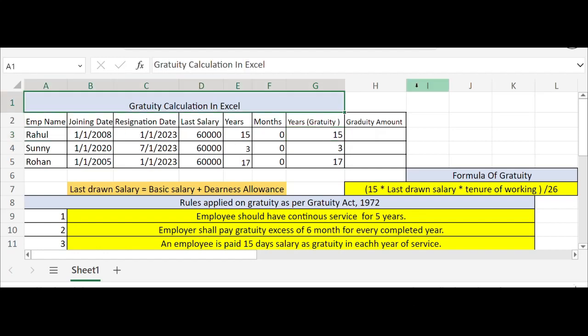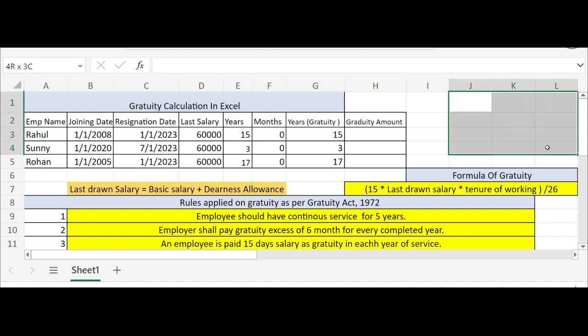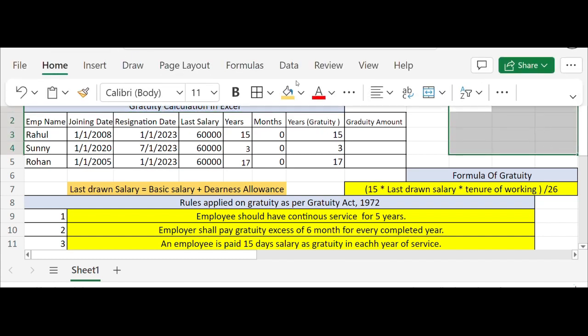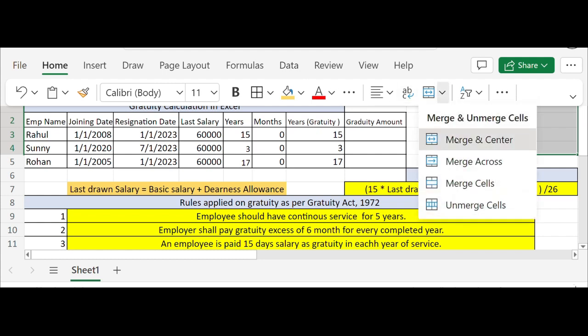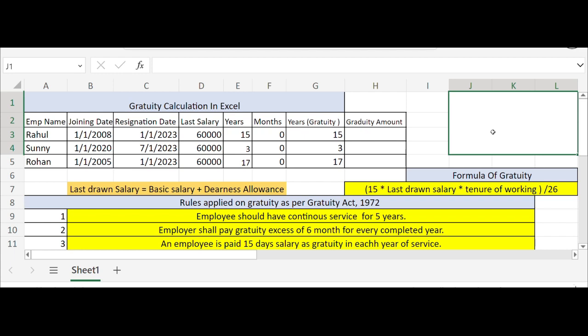So today we will be learning a very important topic, I must say, which is gratuity calculation. We all have to know that gratuity is something which we are liable for and able to claim if we work in an organization for more than 5 years. If we have worked in an organization more than 5 years, the employer should have given us the gratuity